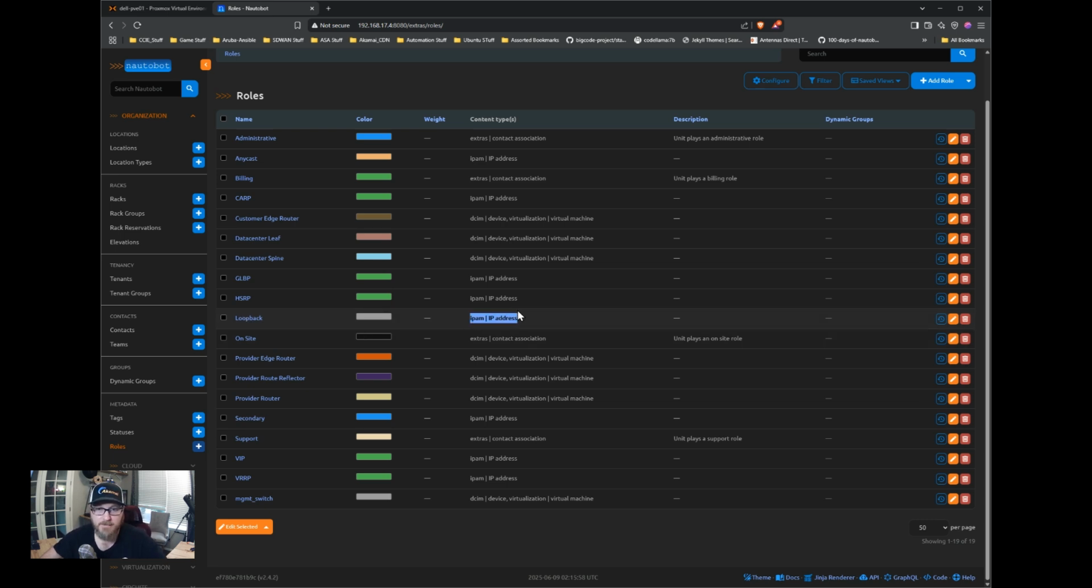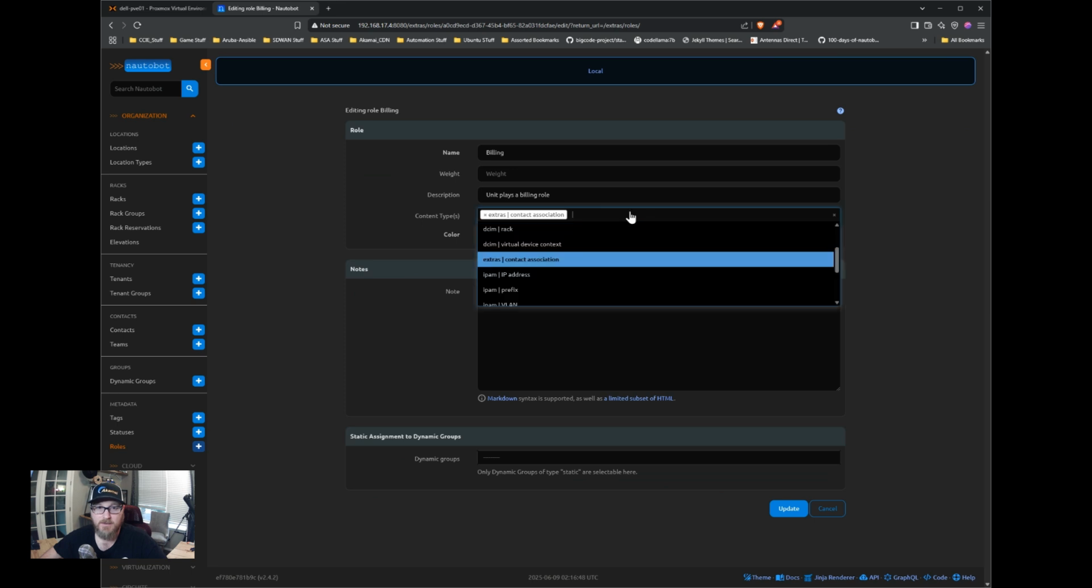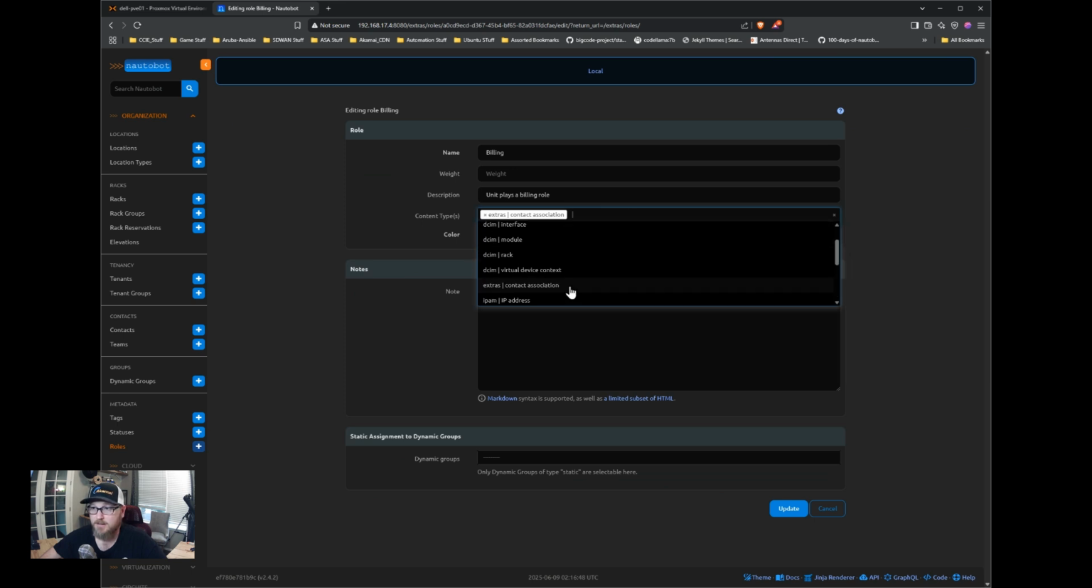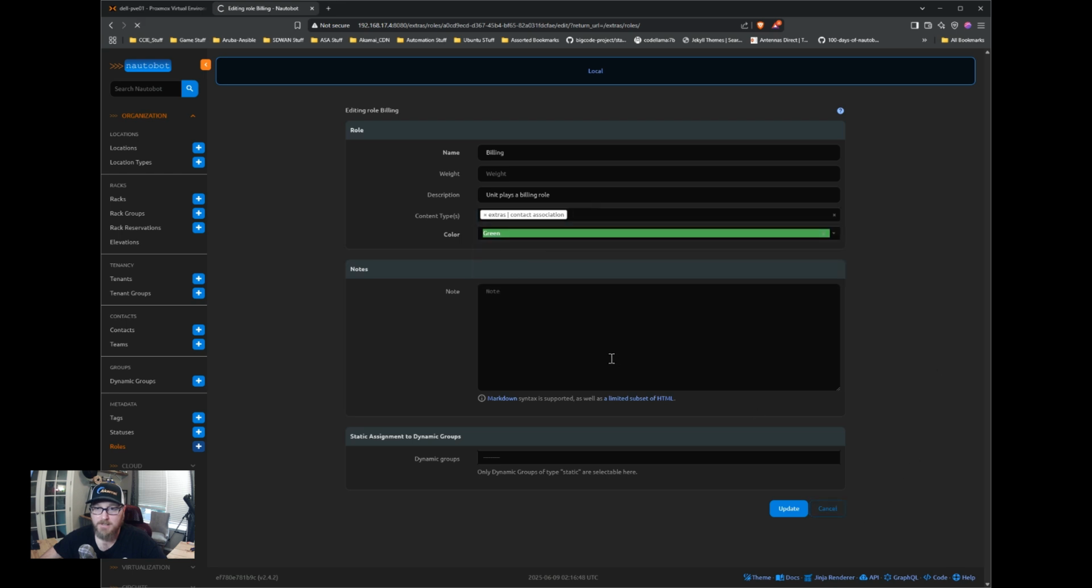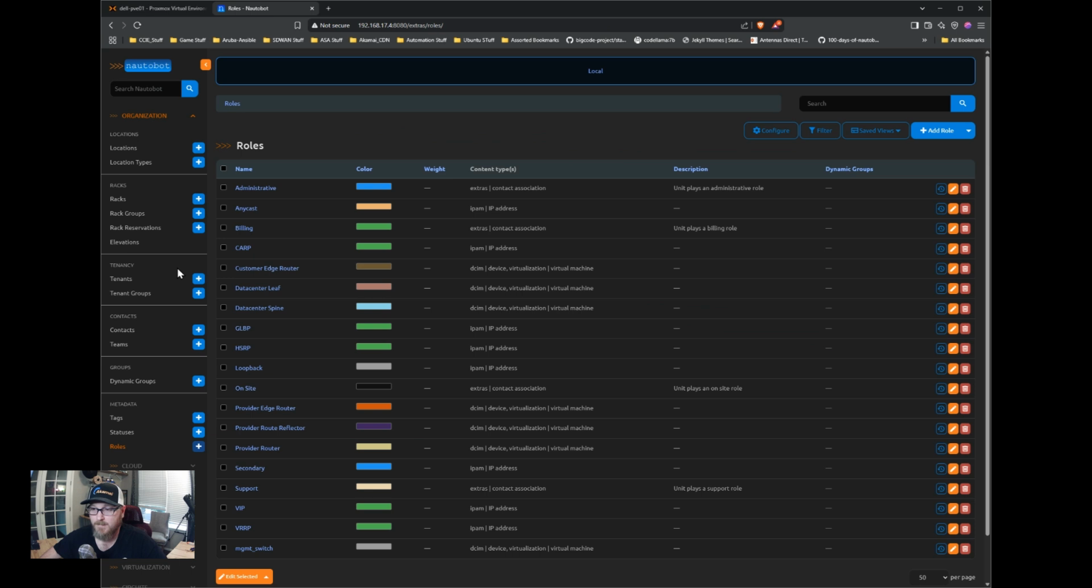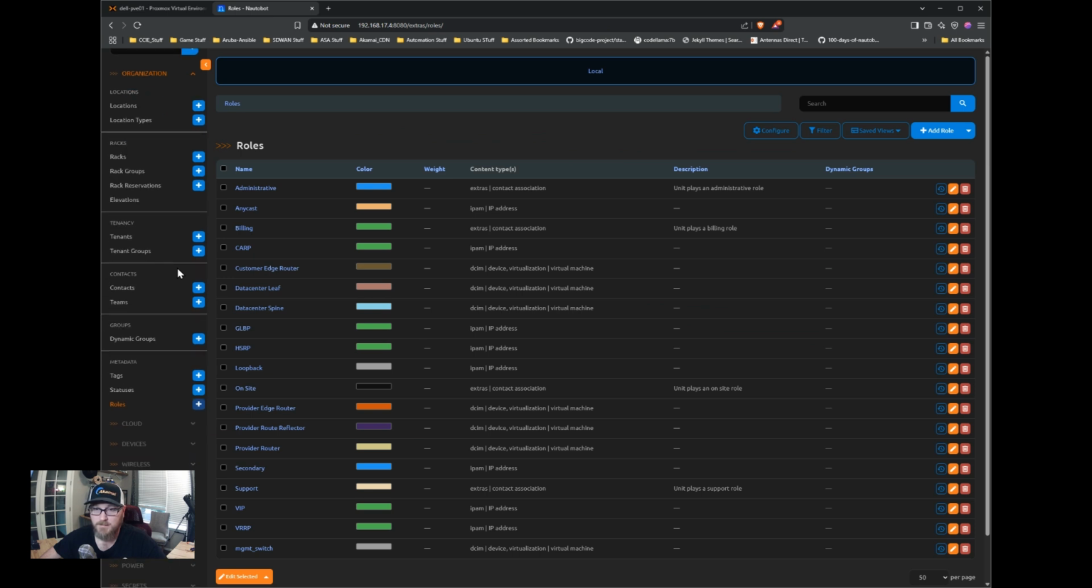And then in here, we had talked about the loopback. So this loopback already exists, and you can see it's set to the IP address content type only. So that's the only place it can be assigned at this point. And you can edit these. So if there was a role maybe that you wanted to use outside of the content type it's already assigned to, I don't know, like billing, you can edit these and you can add additional content types to them to be used in those tables.